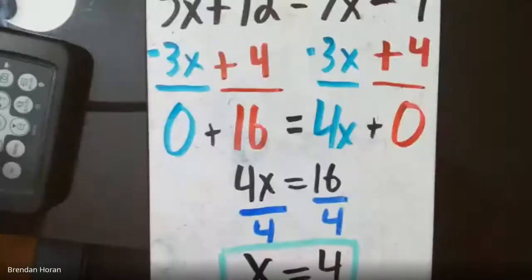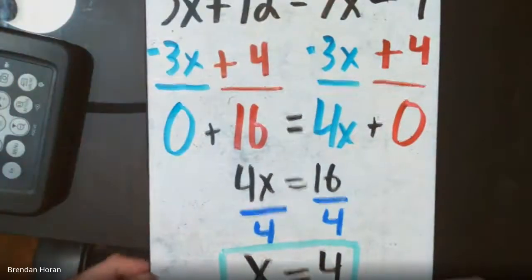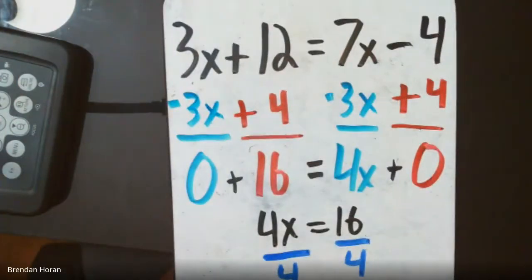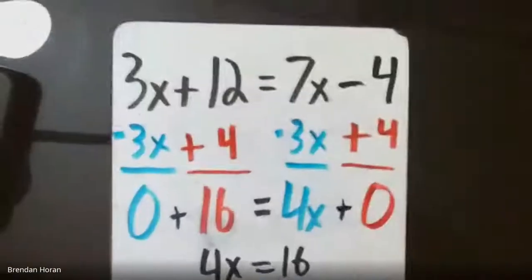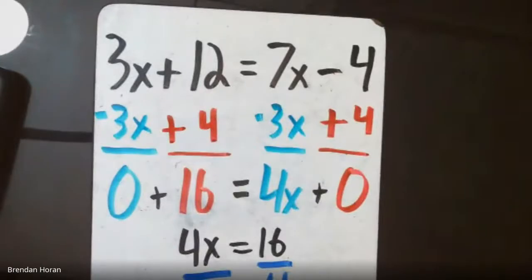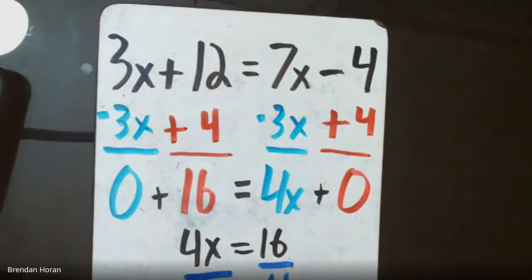And later on in the year, this will be a very easy way to, let me just adjust the camera here to find a slightly bigger board. Later on in the year, one thing that we'll be able to do is to use this for our algebraic work, such as beginning the problem with 3x plus 12 equals 7x minus 4.